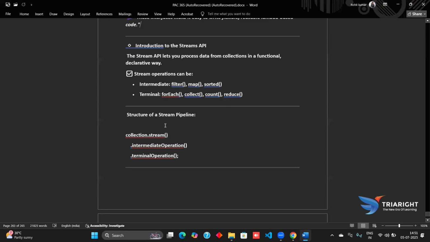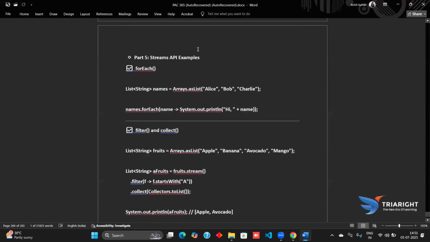Now coming further, we have the stream pipeline. The structure of a stream pipeline is collection to stream, then intermediate operations, followed by the terminal operation. We have the collection dot stream, then dot intermediate operation, then dot terminal operation.